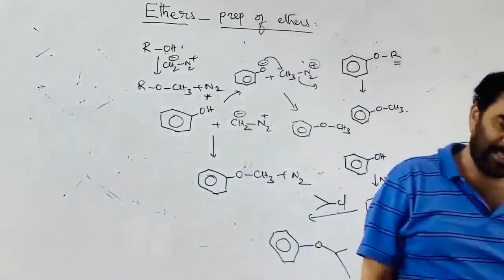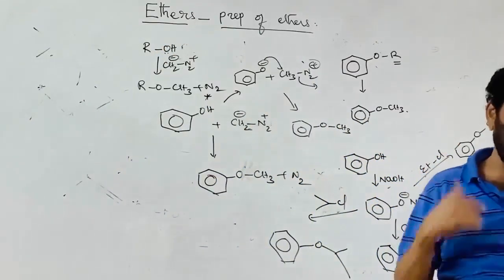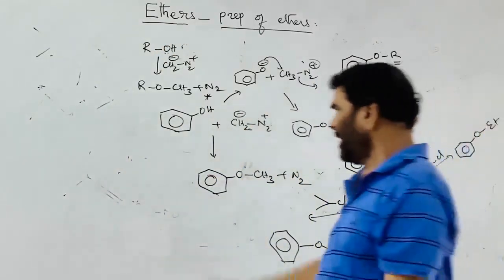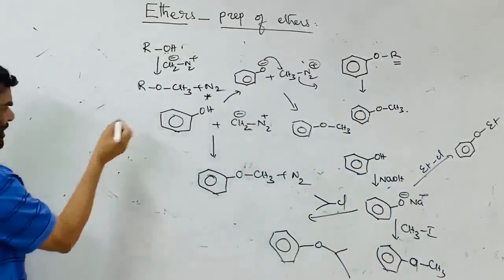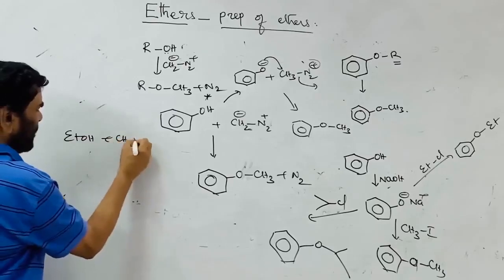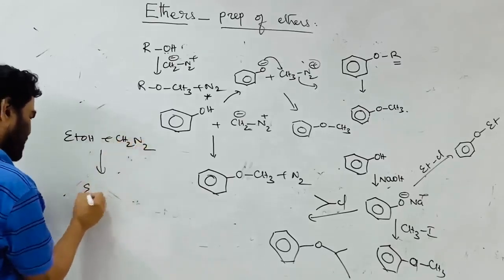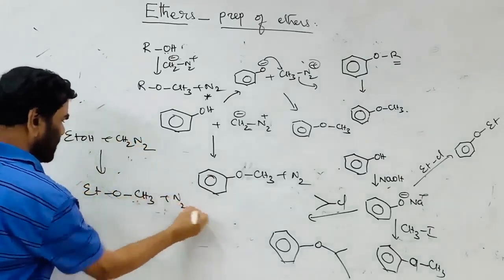Alcohols are converted into methyl ethers, and carboxylic acids into methyl esters. You can take ethyl alcohol and treat it with diazomethane; you get ethyl methyl ether plus nitrogen.